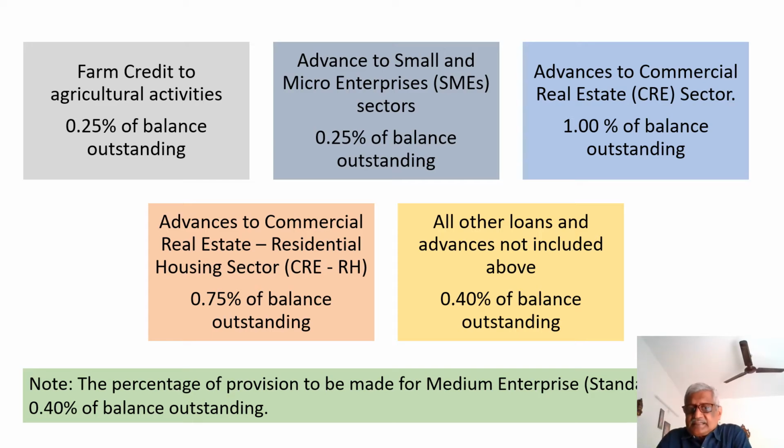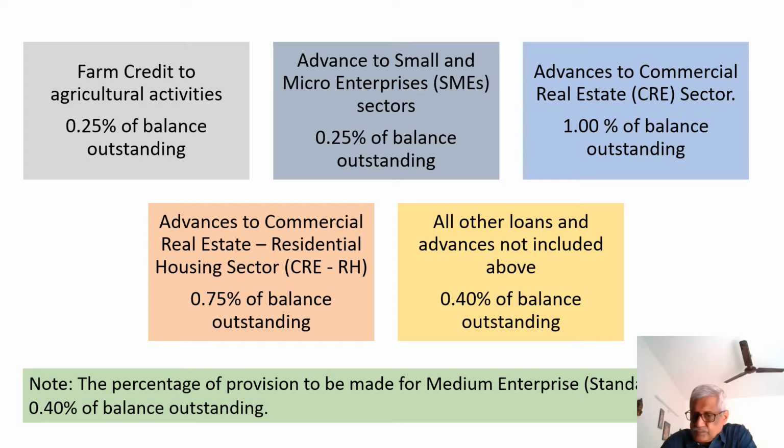Farm credit to agricultural activities, the percentage of provision to be made is 0.25% of the balance outstanding. When it comes to advances to small and micro enterprises, please note here that medium enterprises is not included here. Only we are talking about advances to micro and small enterprises.